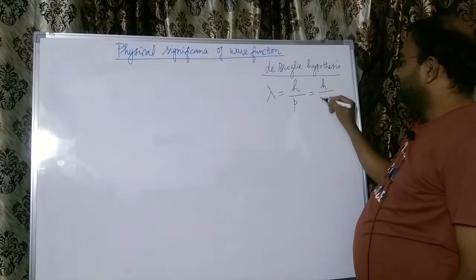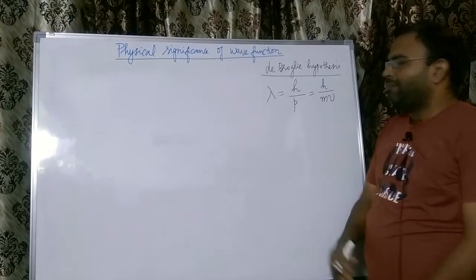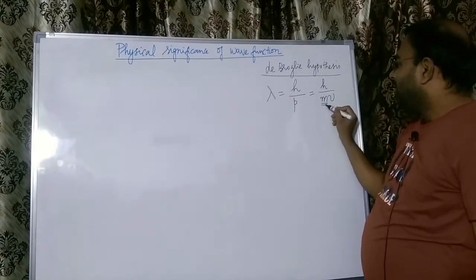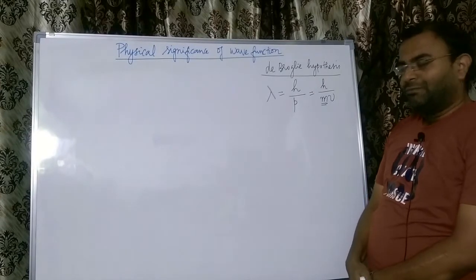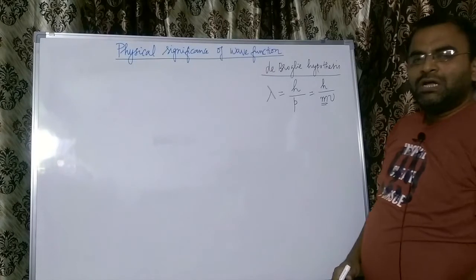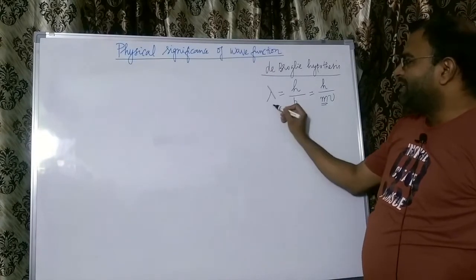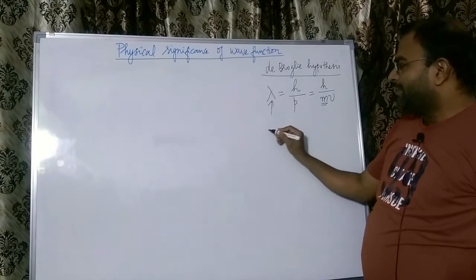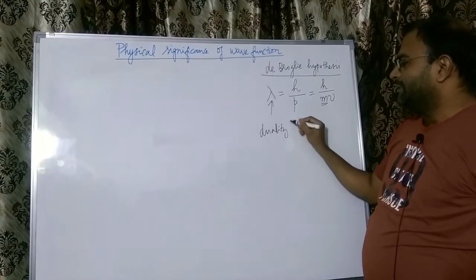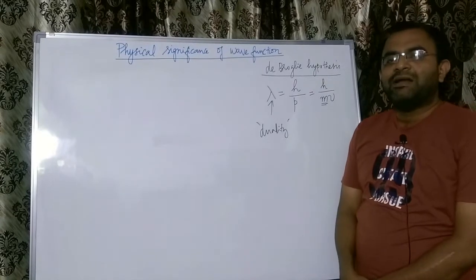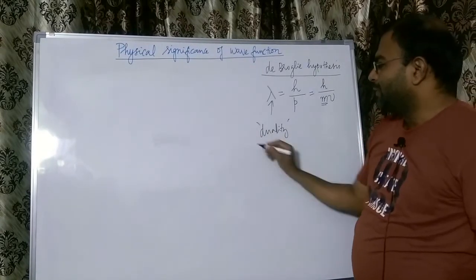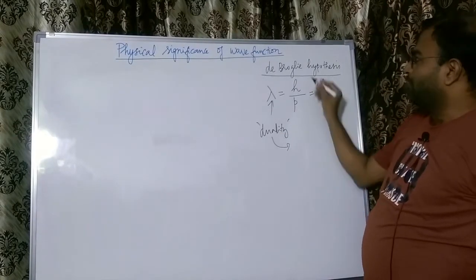Therefore, this can be written as lambda is equal to h over mv, where m is the mass of the quantum object and v is its velocity. Now, the moment we are able to associate a wave nature to the particle, it happens to have a duality in nature. So this is one of the fundamental ideas in quantum mechanics, that is wave-particle duality, which we owe to de Broglie.